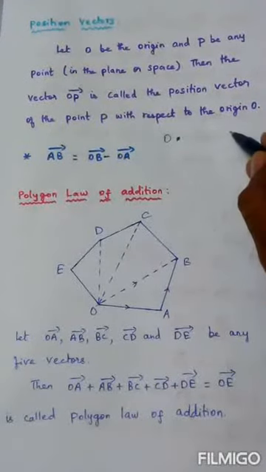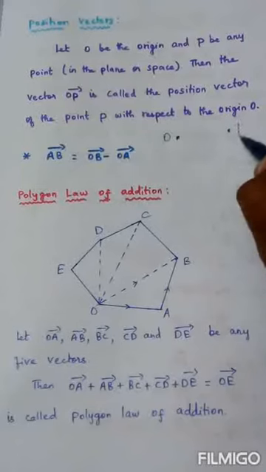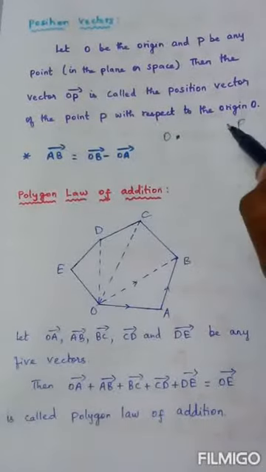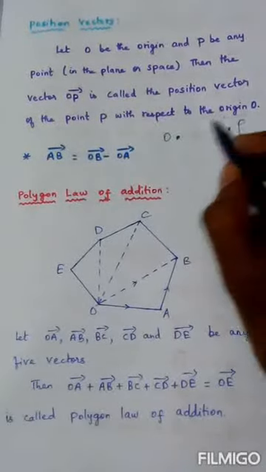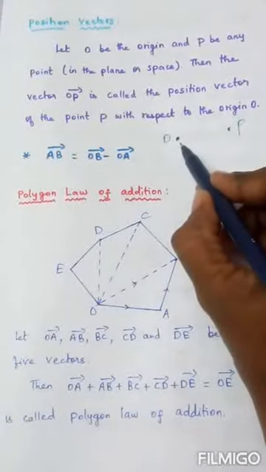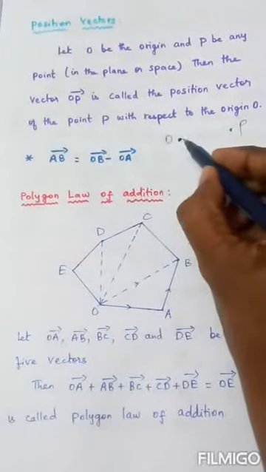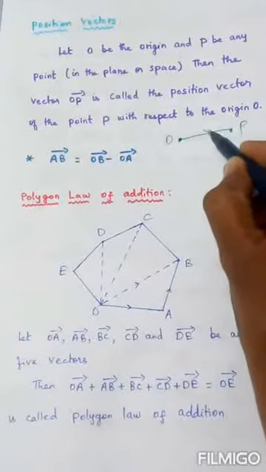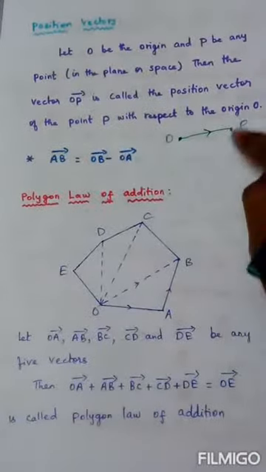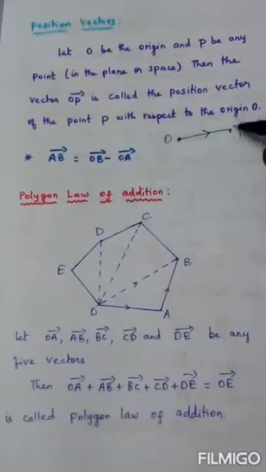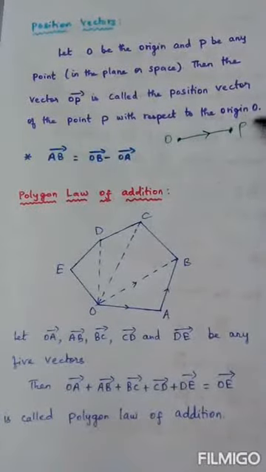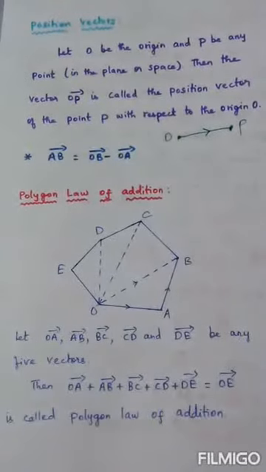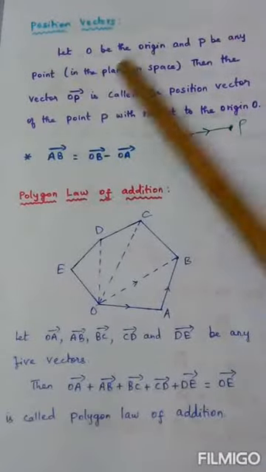Suppose I am having a point P here. So I am talking about the point P with respect to this point O. And this OP vector is called the position vector of the point P, with respect to this O. Try to understand, this is an important concept.